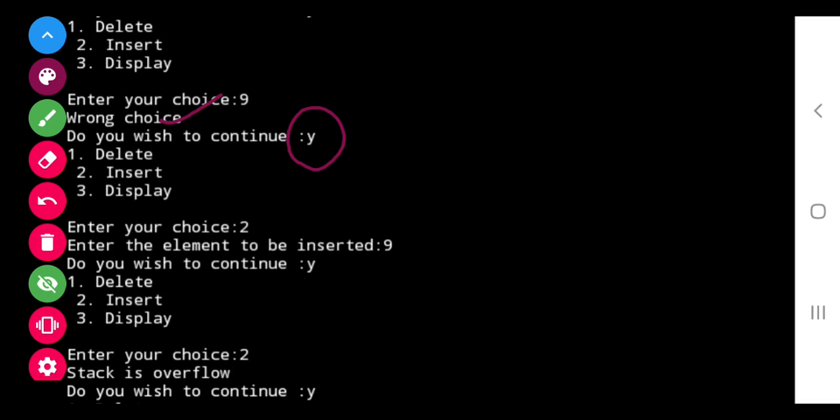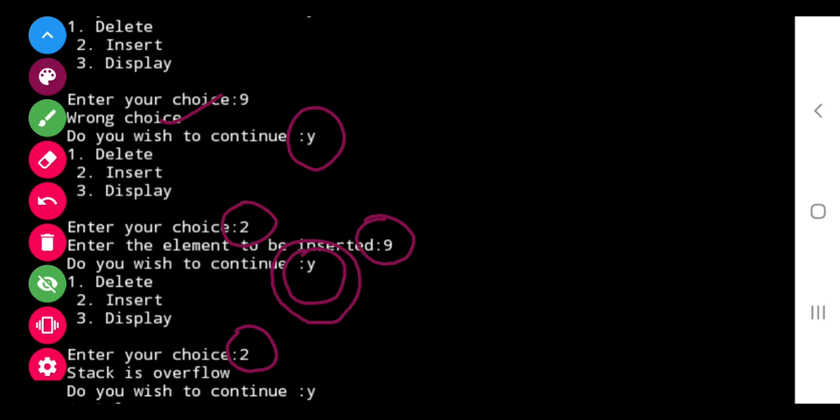Next time again wish to continue, yes, इसमें 2 डाला, 9 insert कराया, तो उसने फिर पूछा कि you want to continue, तो yes, we wish to continue.